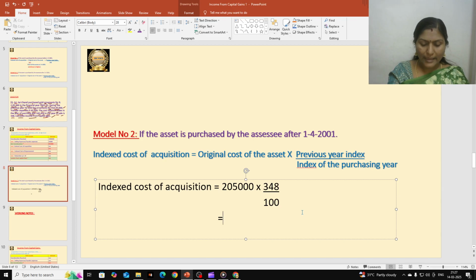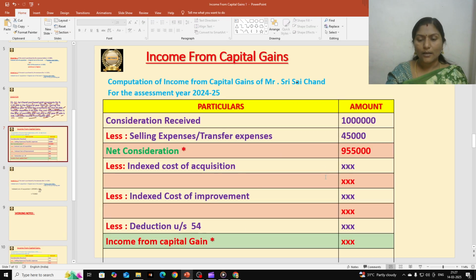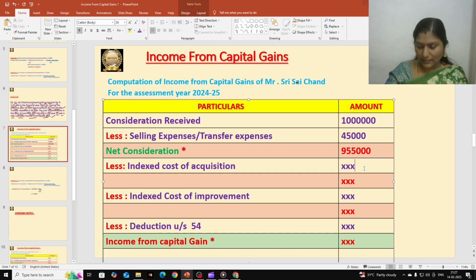So 2,05,000 into 348 divided by 100. So we get 7,13,400. Okay. So this is our indexed cost of acquisition. Let us record it in the formula: 7,13,400.